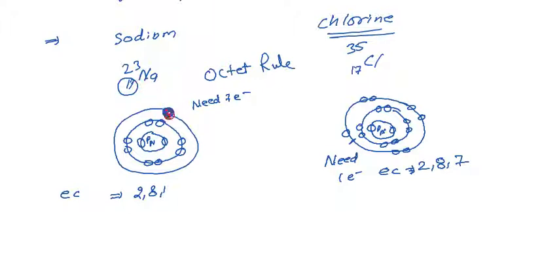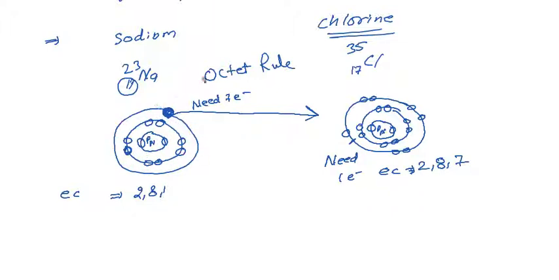So the sodium has two options here. One, it can give this 1 electron to another one, and this cell is moved out, and the inner cell becomes the outermost one, which is already filled by 8 electrons. Another, it can take 7 electrons from the other side and fill its outermost orbit.